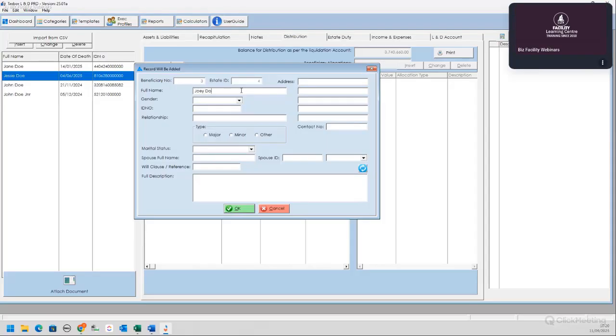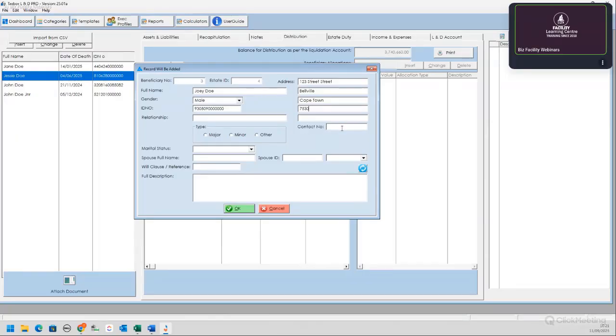Joey is a son. His ID is 930509. Okay, and he also lives at number 123 Street in Belleville, somewhere, Cape Town. I hope there isn't an actual street like that.